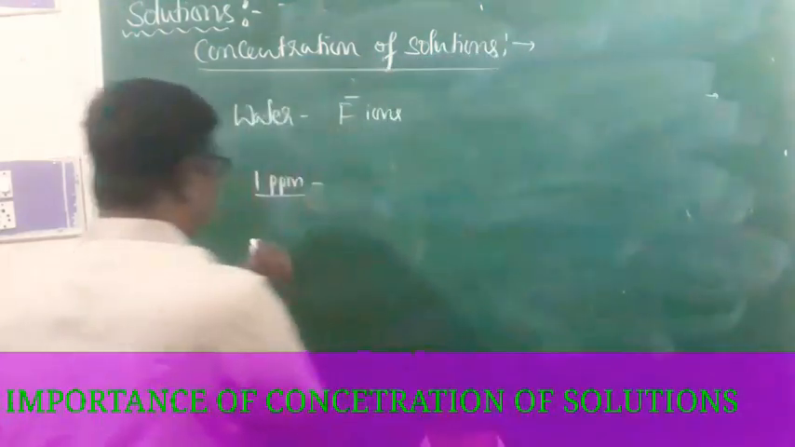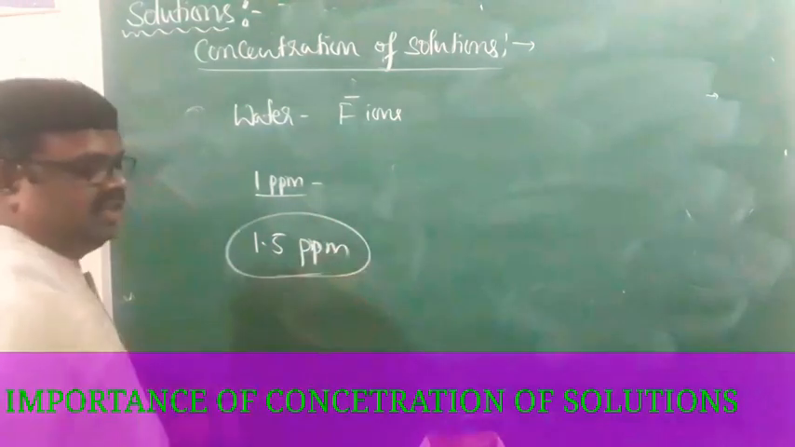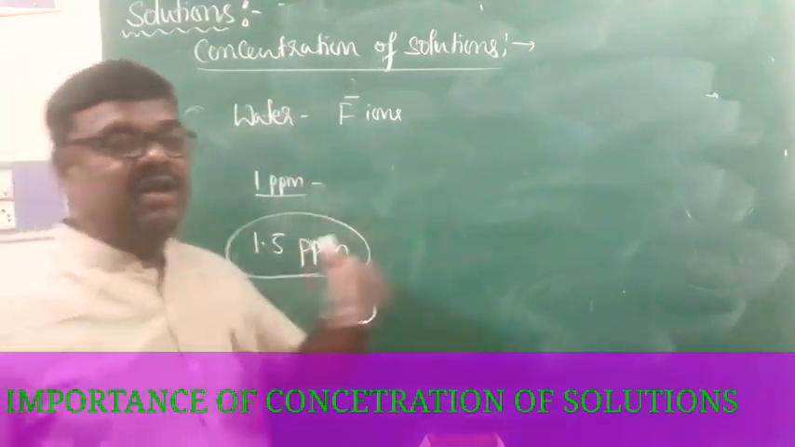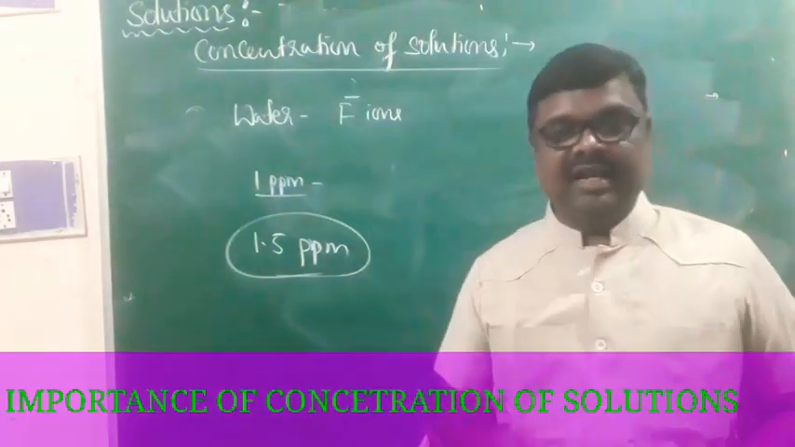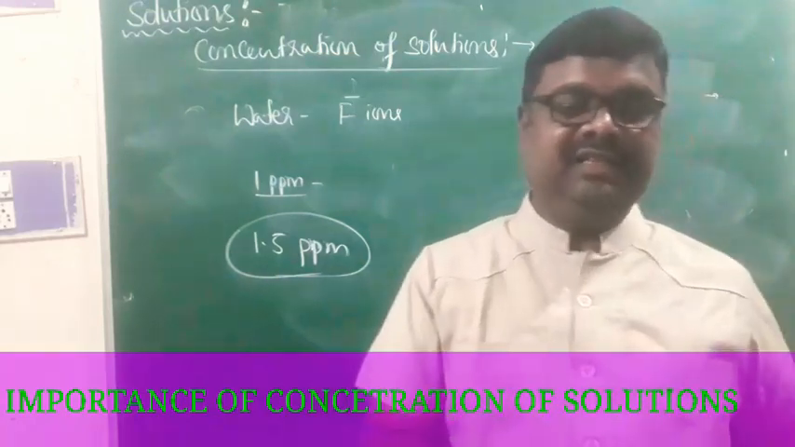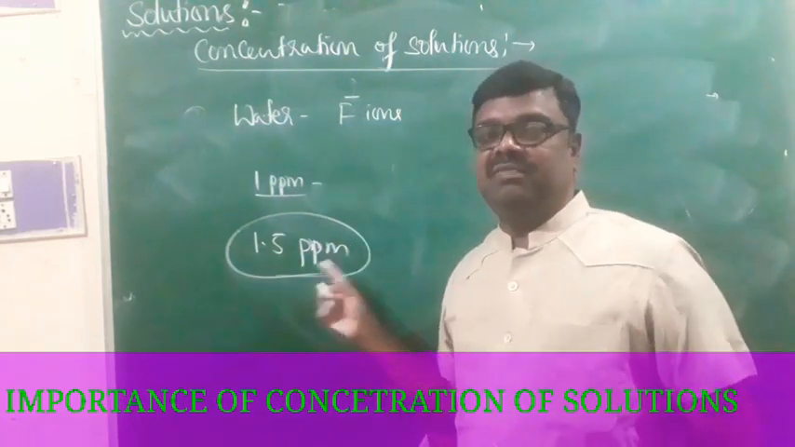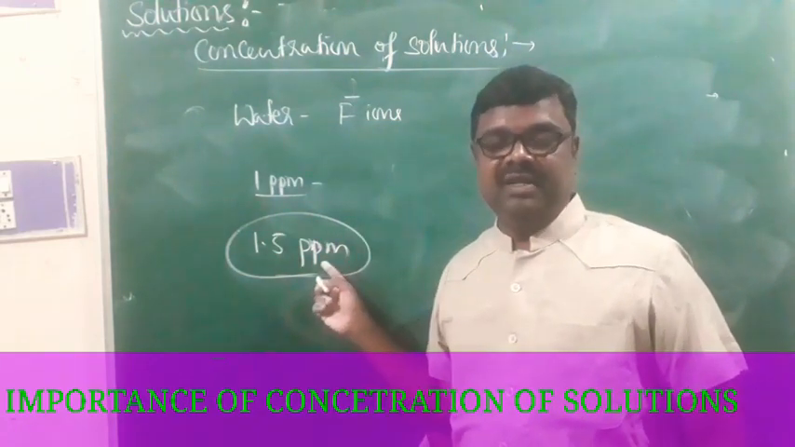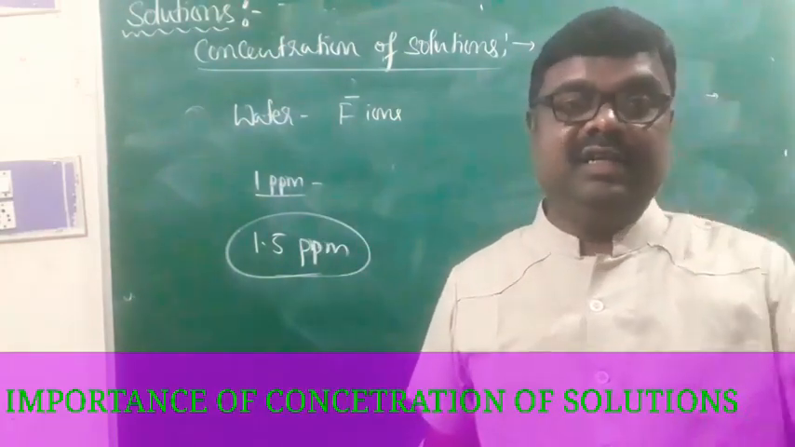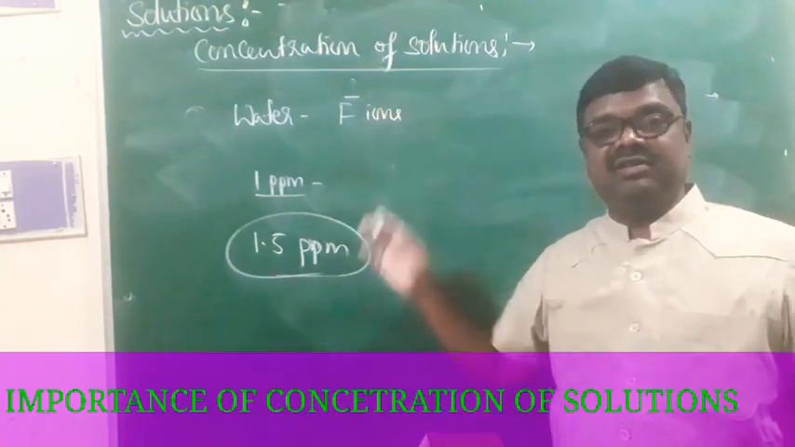If the concentration of fluoride ions in water is increased to more than 1 ppm, say 1.5 ppm, then that water is not fit for drinking, that water is dangerous to the teeth, and harmful to the bones. Because if the concentration of fluoride in water is around 1.5 ppm, it will impart certain colors to the teeth, and that is the harmful effect of 1.5 ppm fluoride concentration in water.